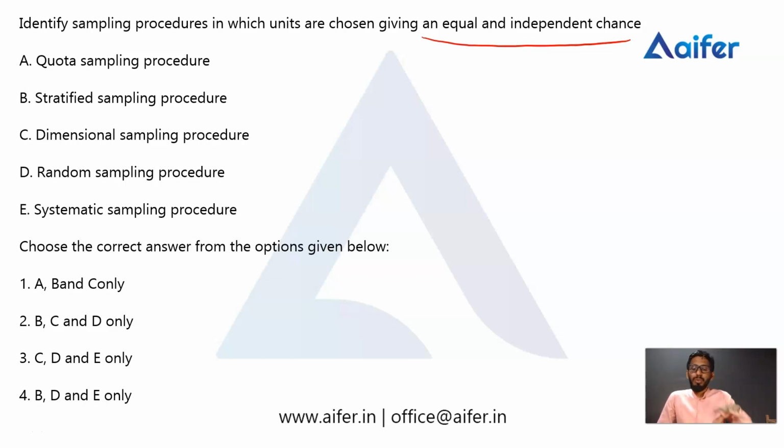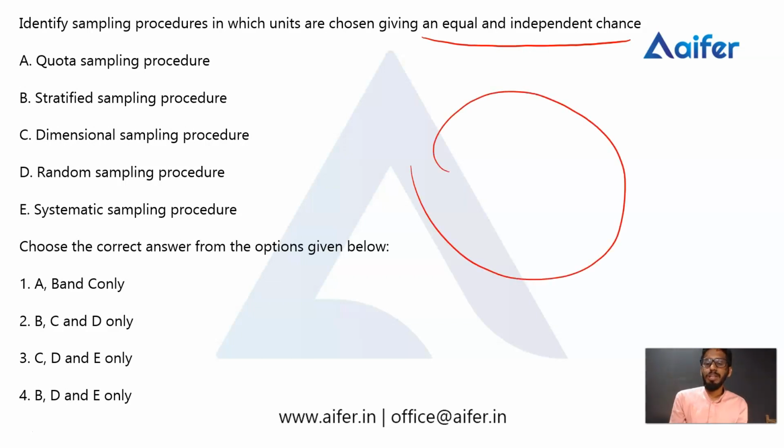Sampling means we are choosing representatives from the population. There will be a large population. From that, for the purpose of research, we are collecting only some particular representatives. The representatives will be small. This procedure is called the sampling procedure.